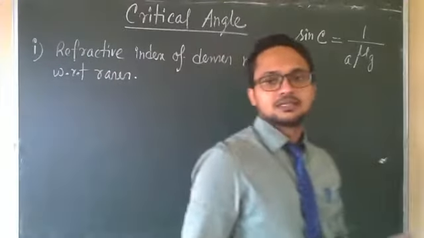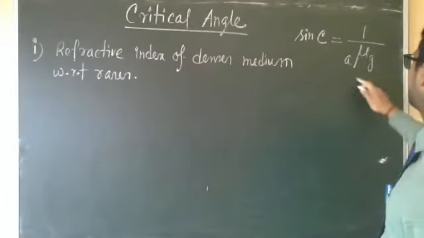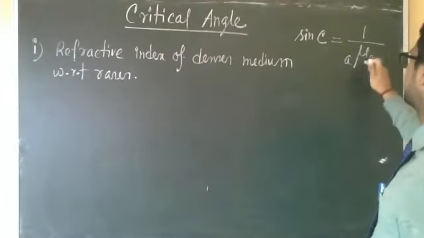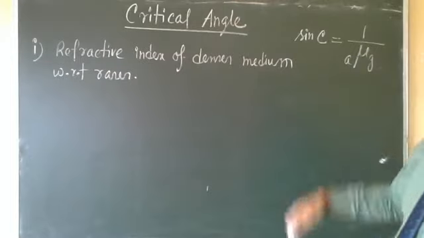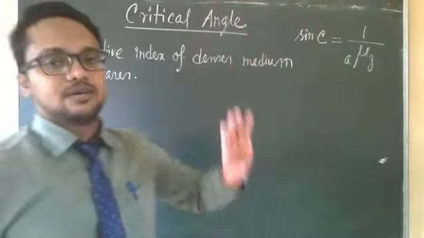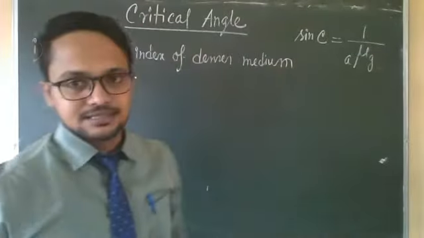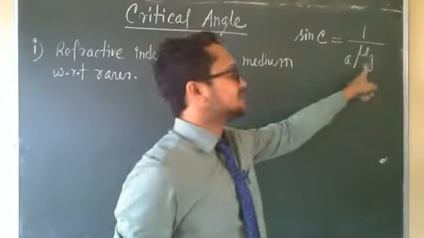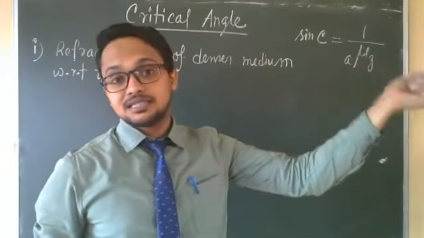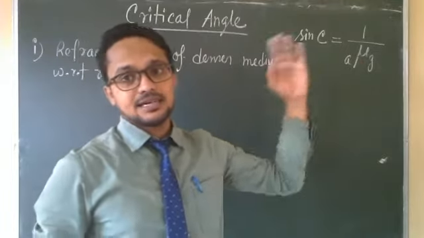Okay, how does it depend? If this value increases, then what will happen? This whole value will decrease because it is 1 by that. So if the refractive index increases, then 1 by that value will decrease, and the critical angle will also decrease. If the refractive index increases, it means more bending, so for a small angle we will get the critical angle.